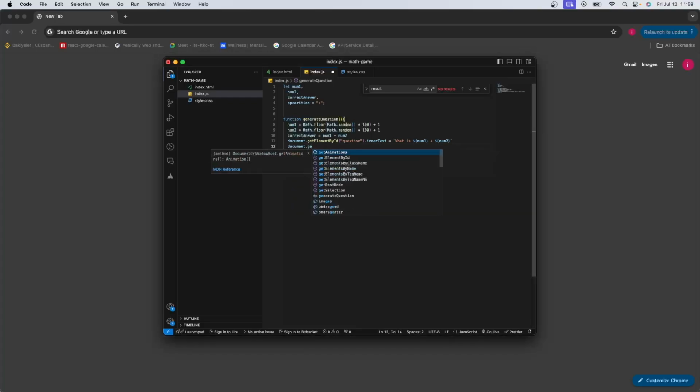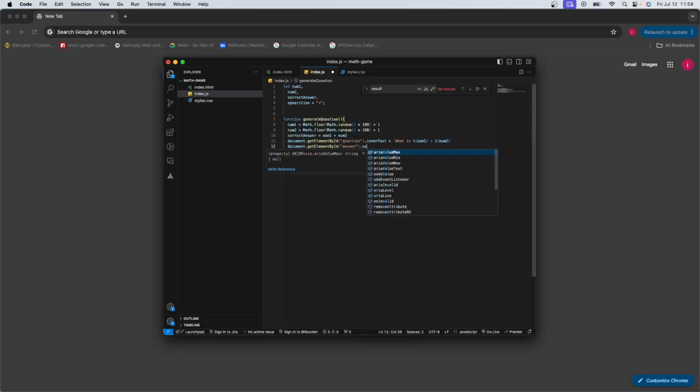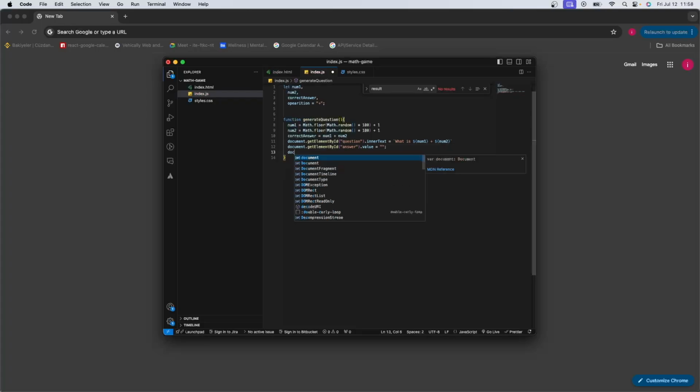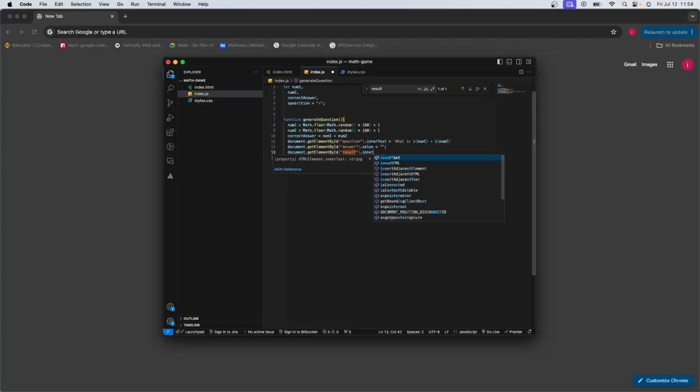So document.getElementById('answer').value is going to be an empty string, and document.getElementById('result').innerText is going to be an empty string.